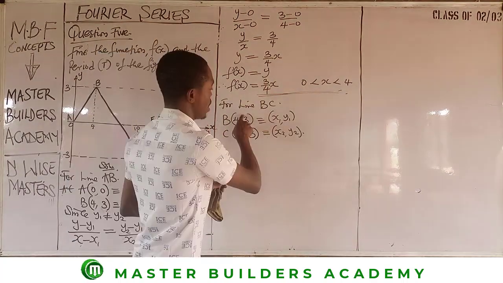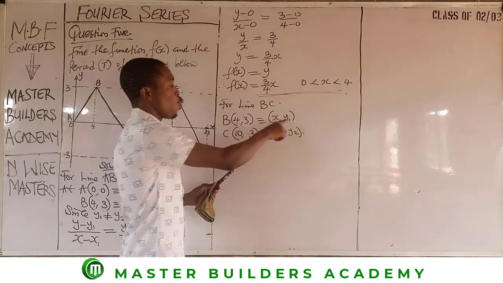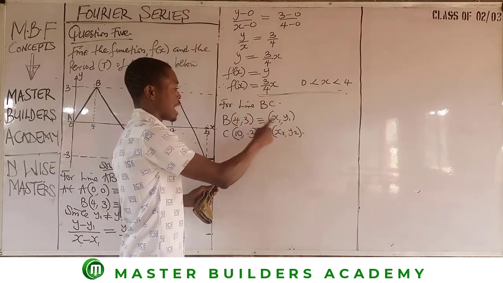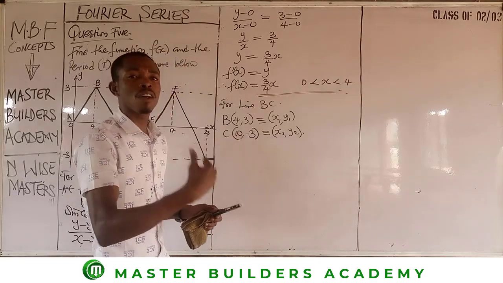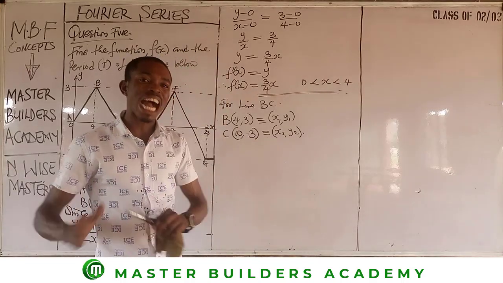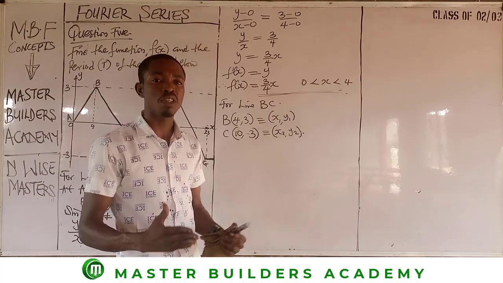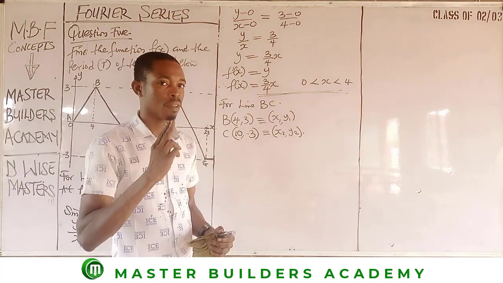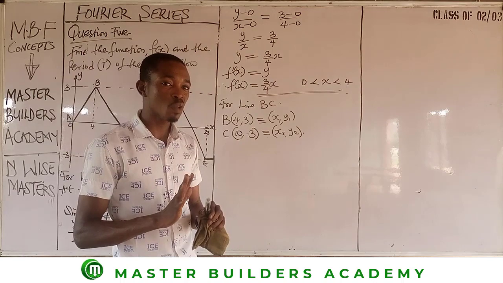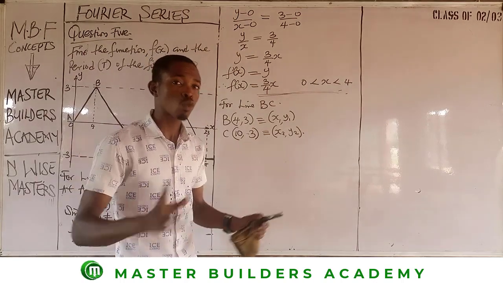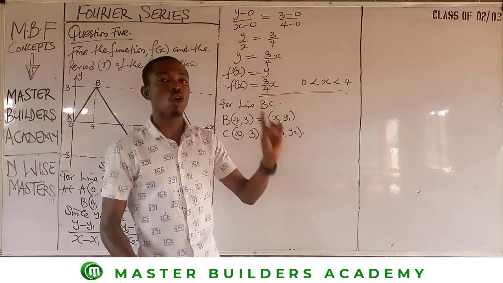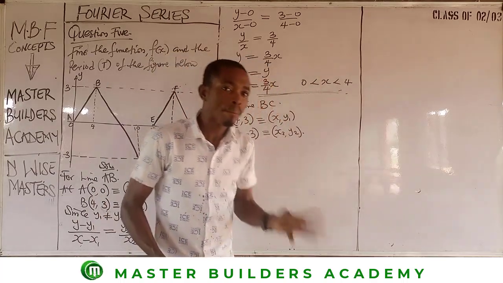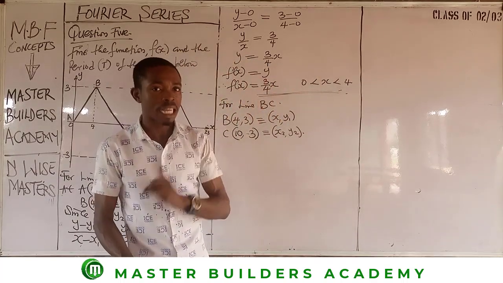Now let's check. At point B, y1 is equal to 3, and at point C, y2 is equal to negative 3. Plus 3 and minus 3 are two different values entirely. Don't forget this. It shows that y1 is not equal to y2, as long as both are not positive positive or both negative negative.